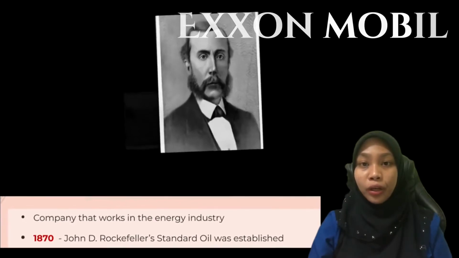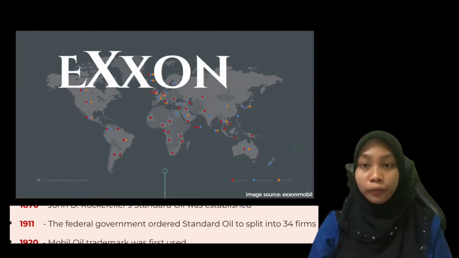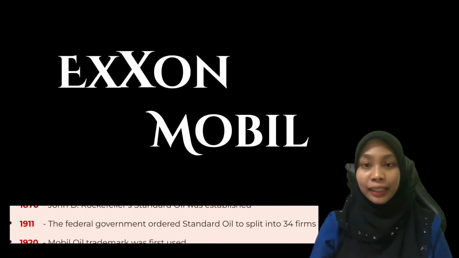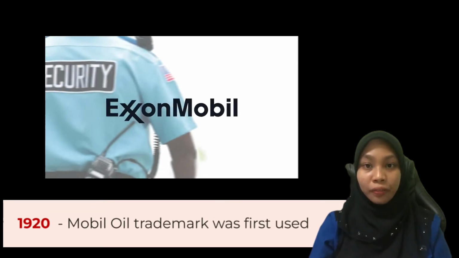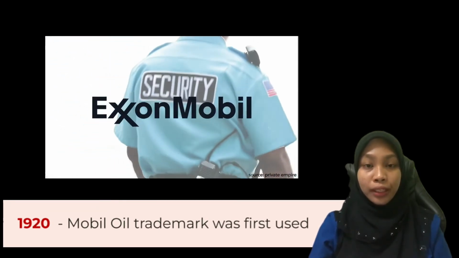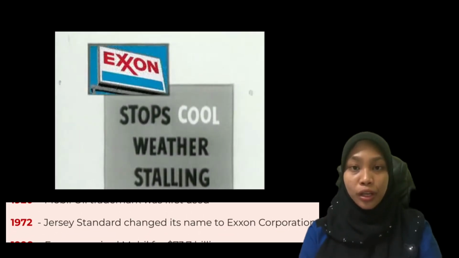Exxon Mobil began when John D. Rockefeller's Standard Oil was established. The federal government ordered Standard Oil to split into 34 firms, two of which became Exxon and Mobil in 1911. The Mobil oil trademark was first used in 1920, when gasoline output surged due to the booming vehicle industry. In 1972, Jersey Standard changed its name to Exxon Corporation.